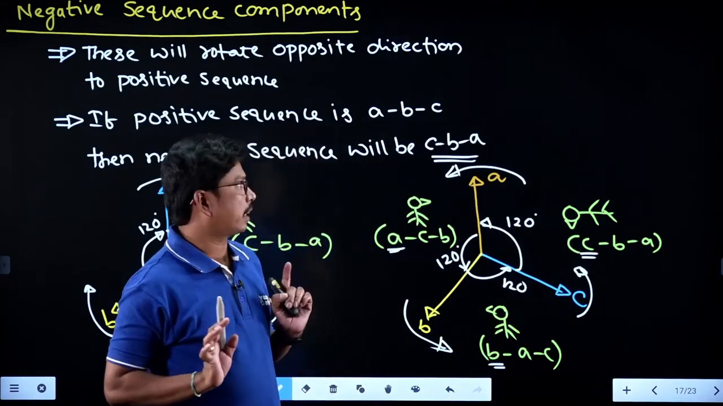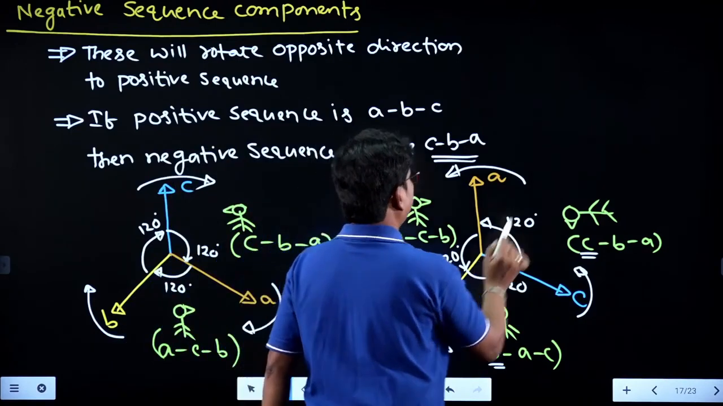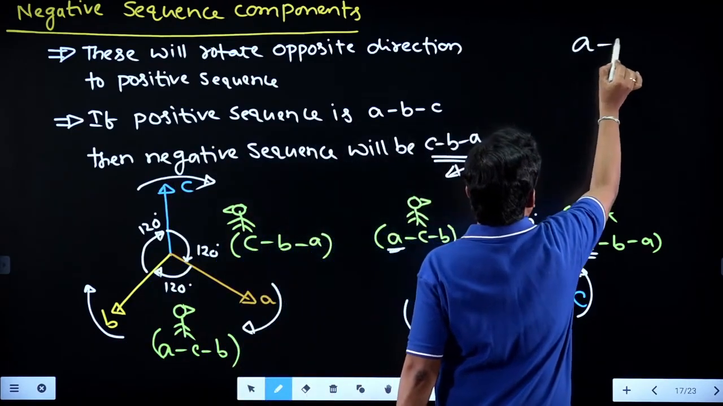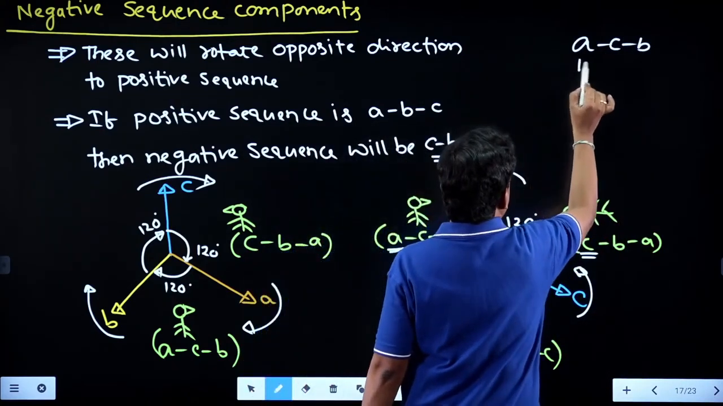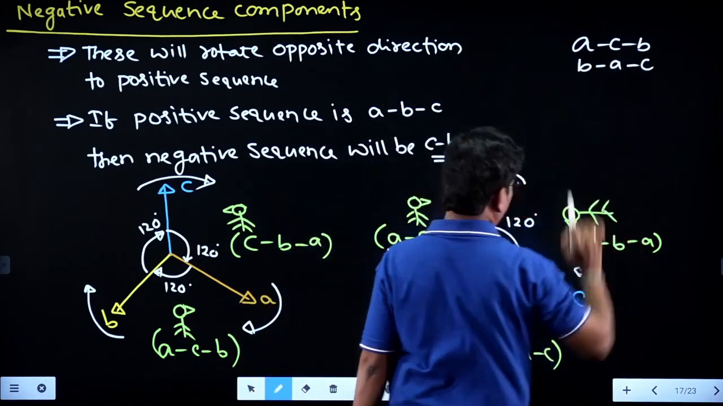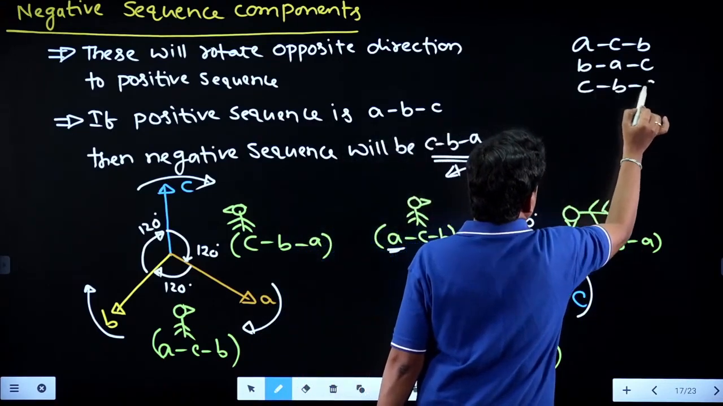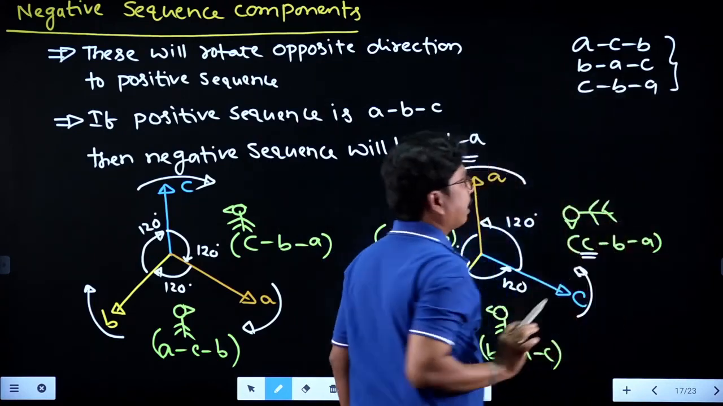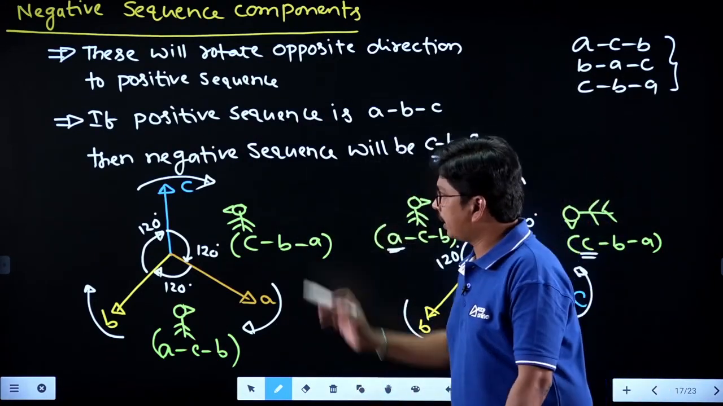So that is based on the reference. Now tell me, what are these vectors we are having? Whenever A phase is reference, it is ACB. Whenever B phase is reference, it is BAC. And whenever C phase is reference, it is CBA. So all these are the same phase sequence. Right? Now we'll see the question here.